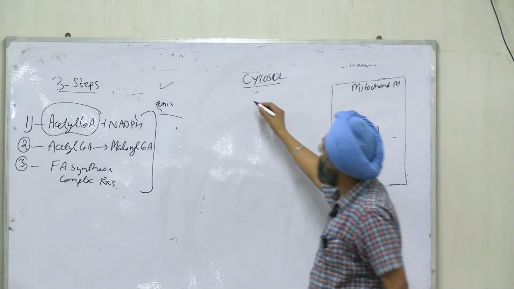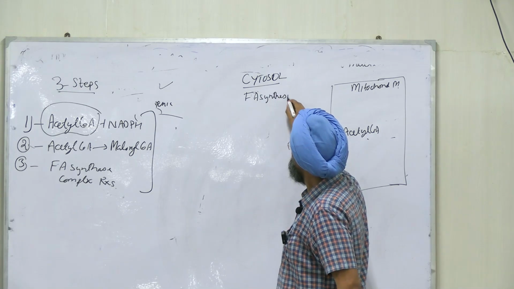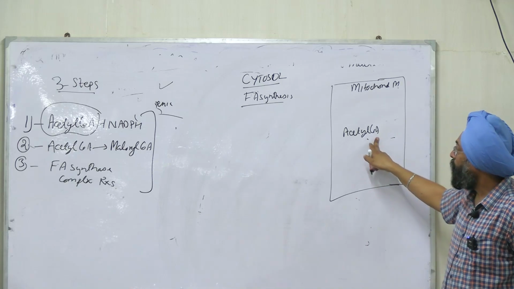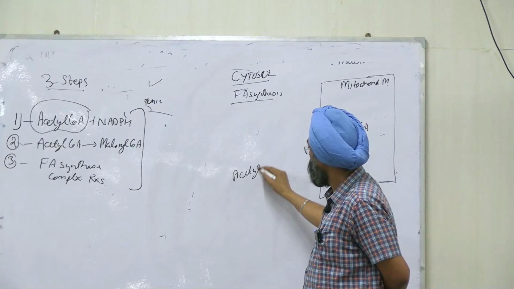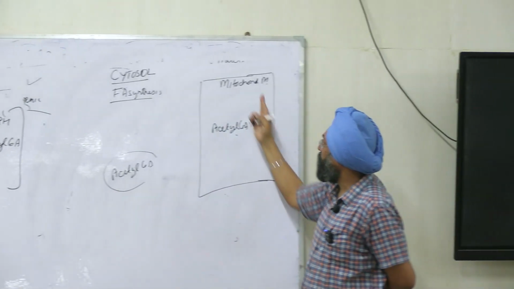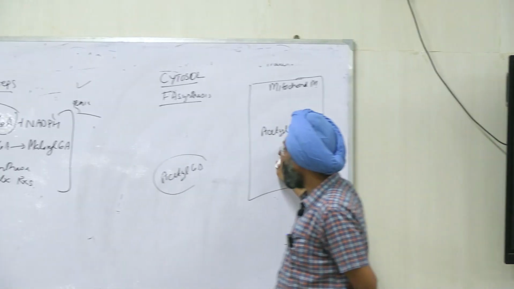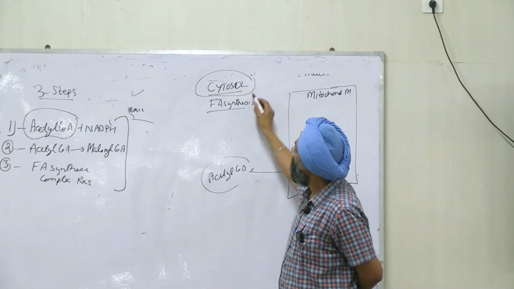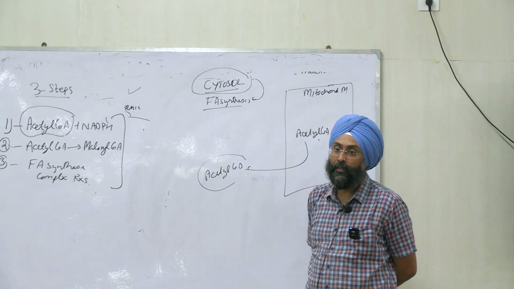But fatty acid synthesis is going on in cytosol, right? So this acetyl CoA is not available in the cytosol for fatty acid synthesis. It is produced in the matrix. First process is we have to bring this acetyl CoA into the cytosolic fraction of the cell for fatty acid synthesis, right? How will you do it?